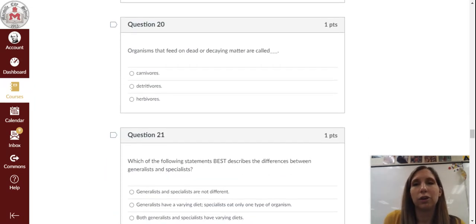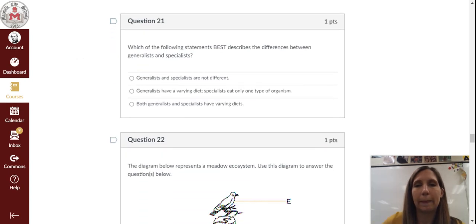Question 20. Organisms that feed on dead or decaying matter are called A, carnivores, B, detritivores, C, herbivores. Question 21. Which of the following statements best describes the differences between generalists and specialists? A, generalists and specialists are not different. B, generalists have a varying diet. Specialists eat only one type of organism. Or C, both generalists and specialists have varying diets.